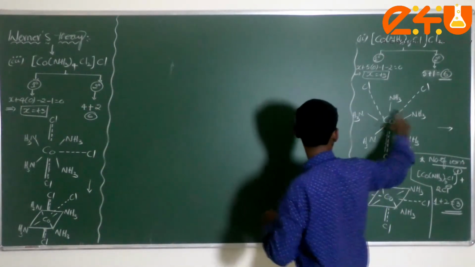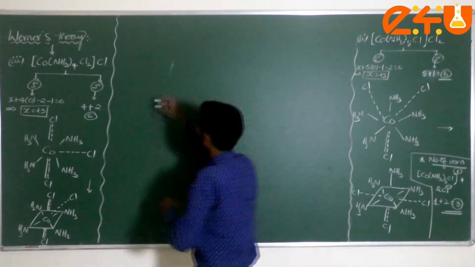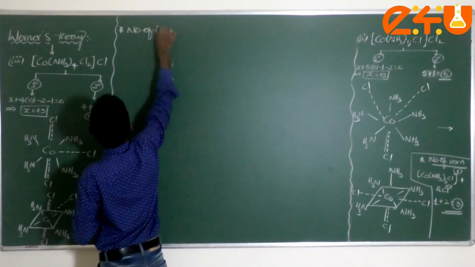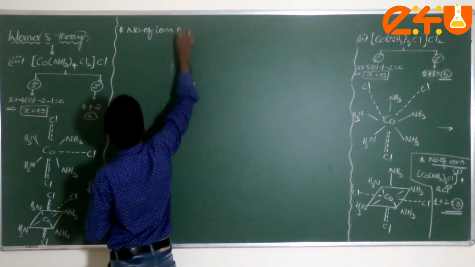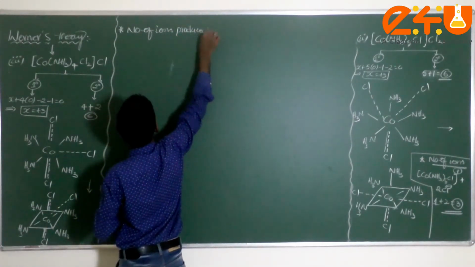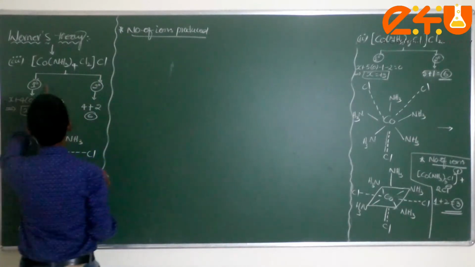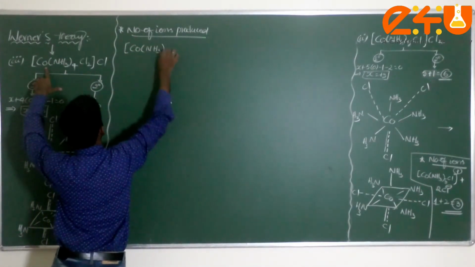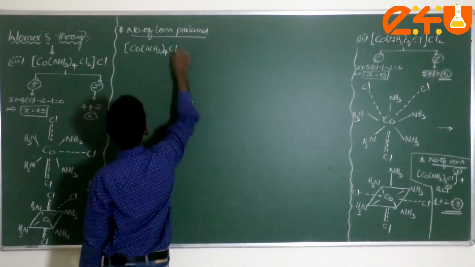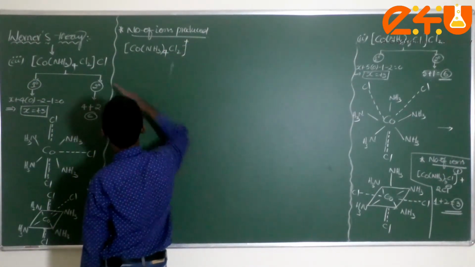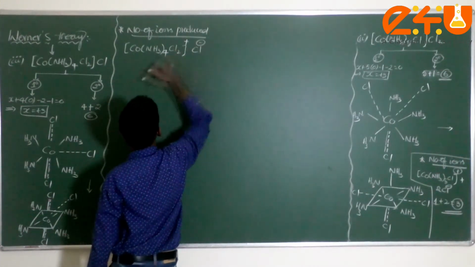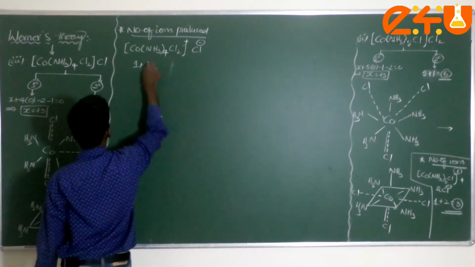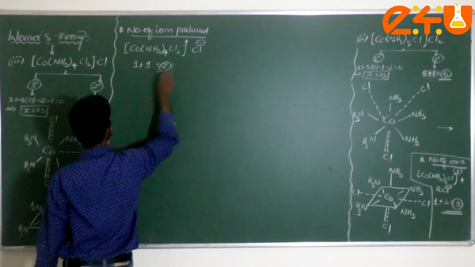Now what I said, the next one, the number of ions produced for this complex. Now I can take it here. Co, NH3, 4 times, Cl2. What is the charge? Plus, and this is Cl minus. Am I correct? Now total number of ions here: 1, this one, plus this chloride ion, total 2 ions producing or not?